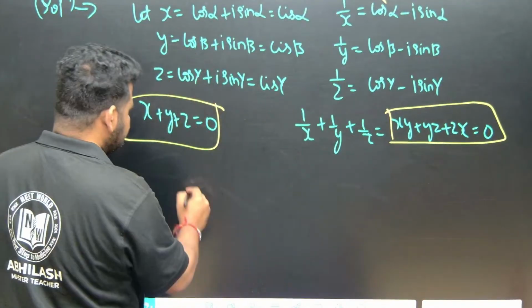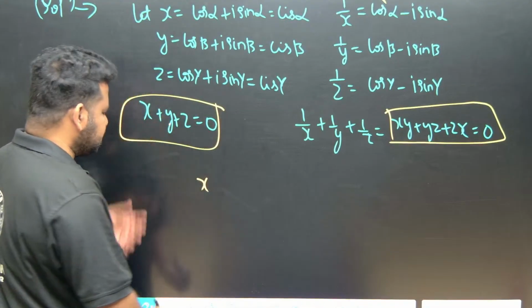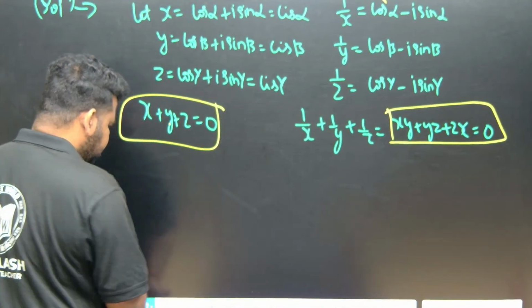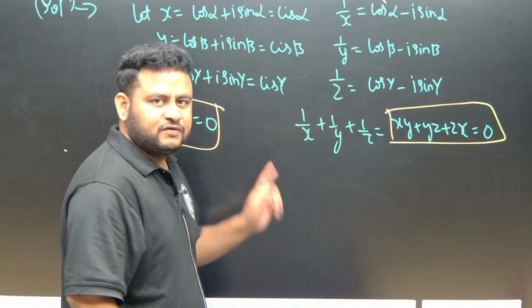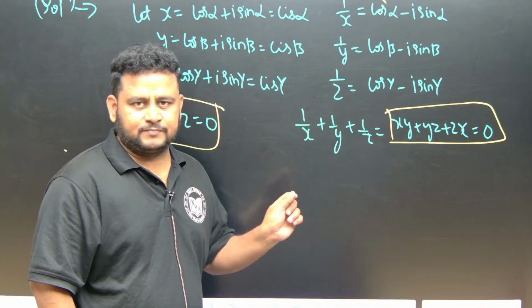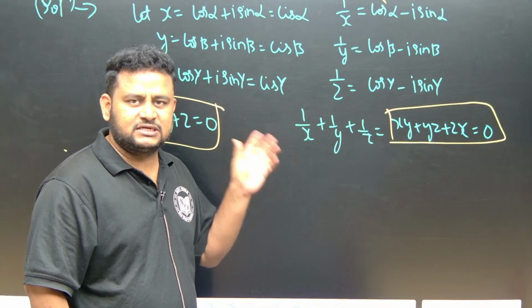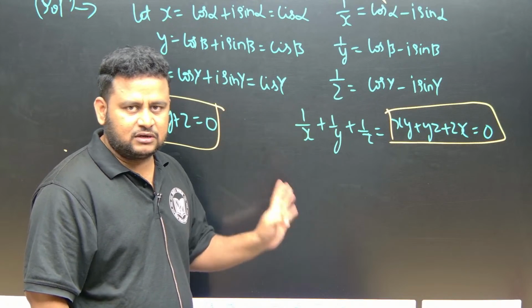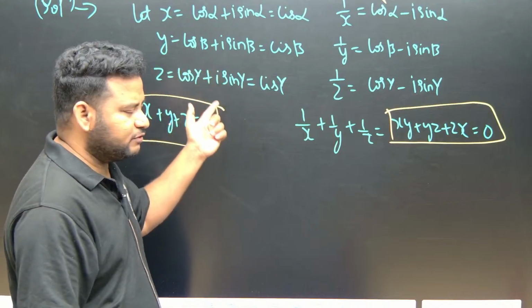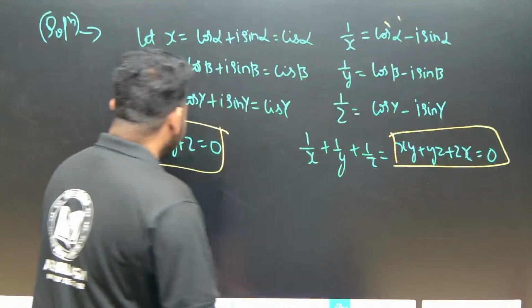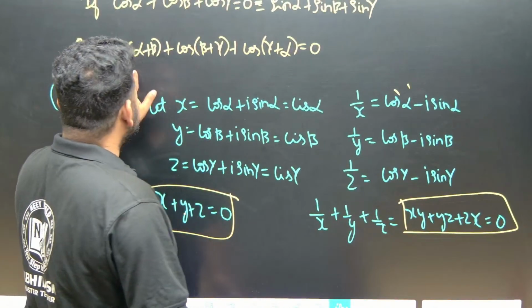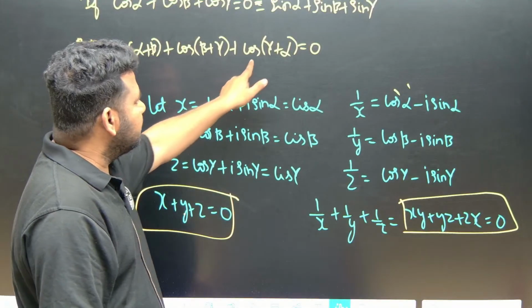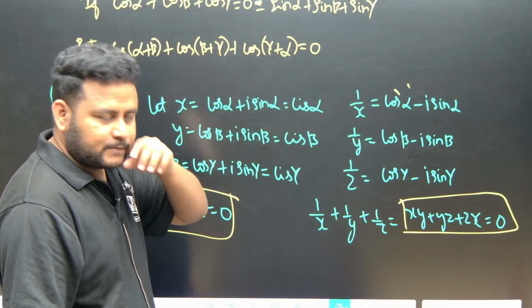Now let me take this second relation. For this question I want this second relation. Using this relation and also that relation we solved subparts 1, 2, 3. That is subpart 1 of the third question, and subpart 1 and subpart 2 of question number 4 we solved. Now subpart 3, what we have to solve is to show that cos of alpha plus beta, plus cos of beta plus gamma, plus cos of gamma plus alpha is equal to 0. Correct?